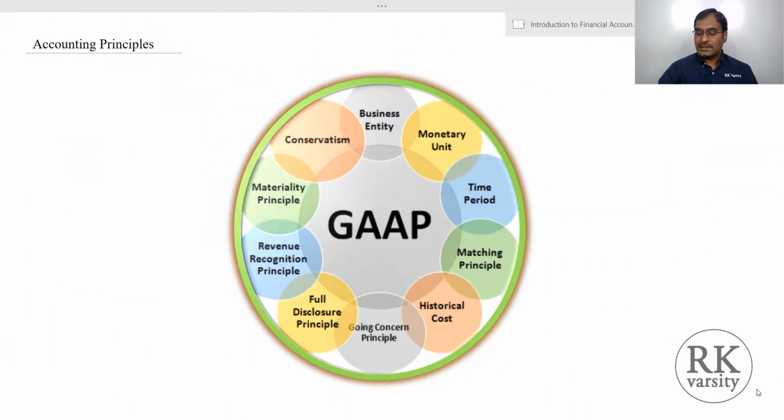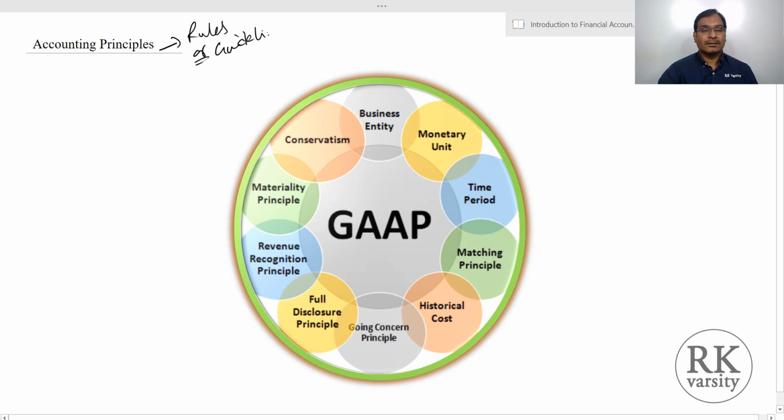The accounting principles are your basic rules or guidelines which help you to prepare financial statements and report your financials.